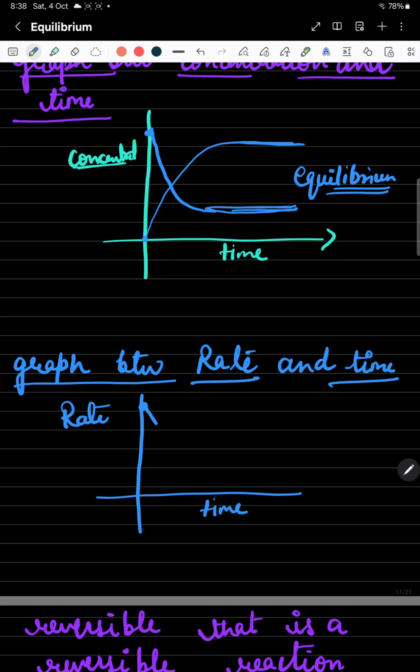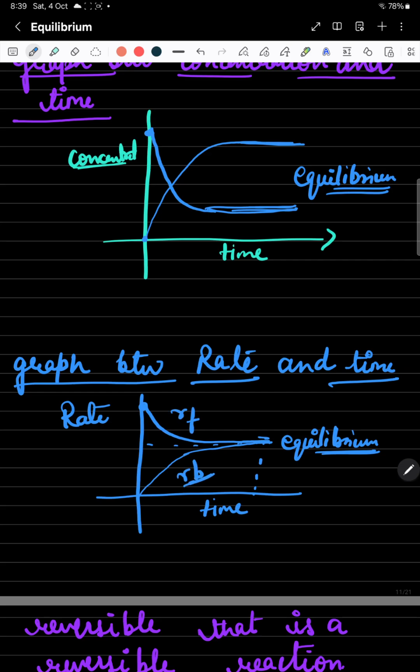After some time the forward reaction decreases and the rate of the backward reaction increases, and after some time both attain a stage where the rate of the forward reaction and the rate of the backward reaction are equal at a particular temperature. Now this is my equilibrium, where both the rate of forward reaction and the rate of backward reaction are equal.